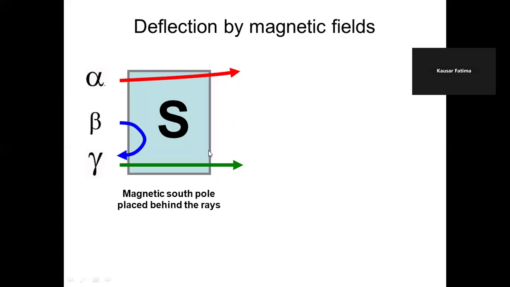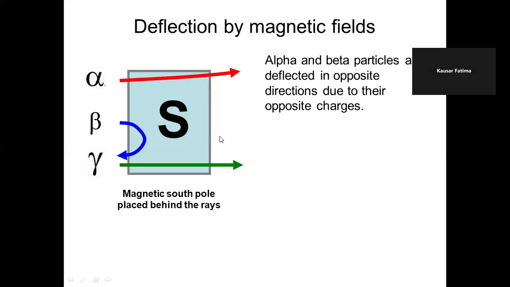So alpha is deflecting upwards. The field is into the paper. So alpha are deflecting in the upward direction and beta are deflecting in the opposite direction, and beta deflect more because they are lighter. Their inertia is less than the inertia of alpha. Alpha are the heaviest amongst all radiations. Alpha and beta are deflected in opposite directions due to their opposite charges.